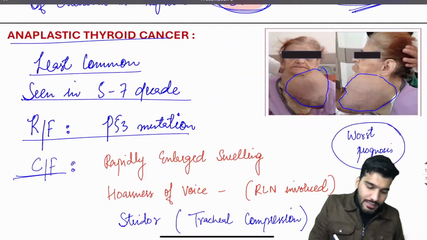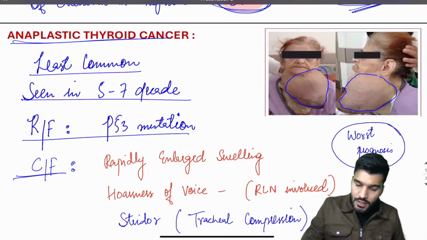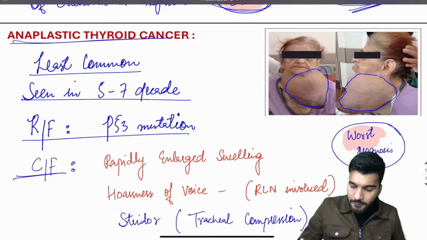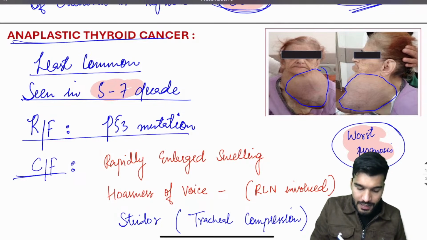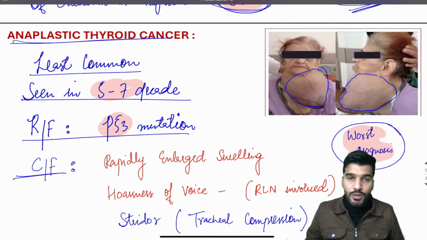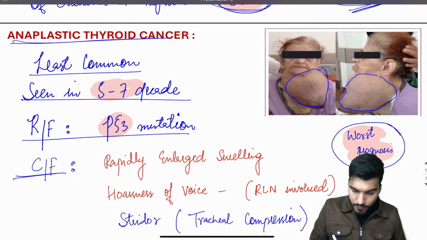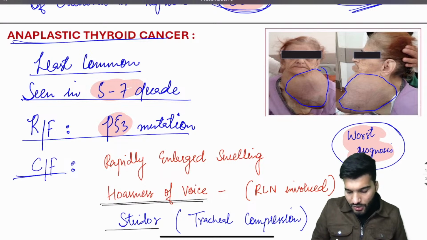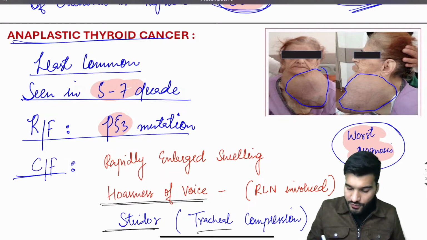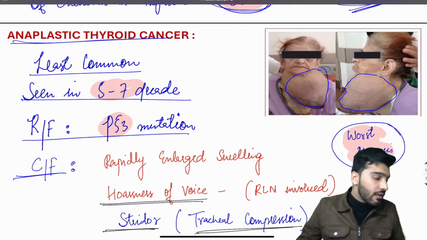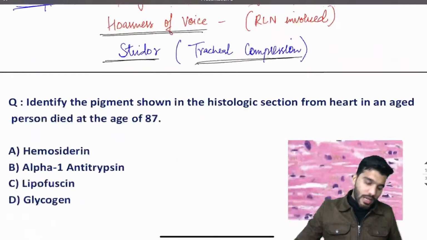Followed by that, the least common one having the worst prognosis is anaplastic thyroid carcinoma. It is seen in the 5th to 7th decade. Risk factor is a P53 mutation, and it's a rapidly enlarging swelling with clinical features of hoarseness of voice due to recurrent laryngeal nerve involvement, and the patient can complain of stridor due to tracheal compression. That completes your thyroid cancers.